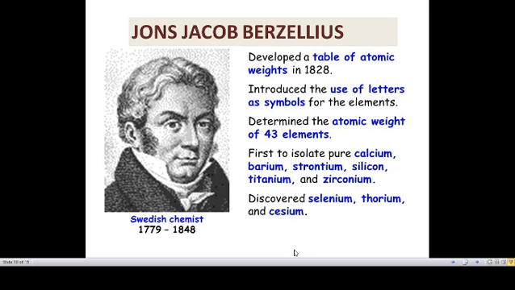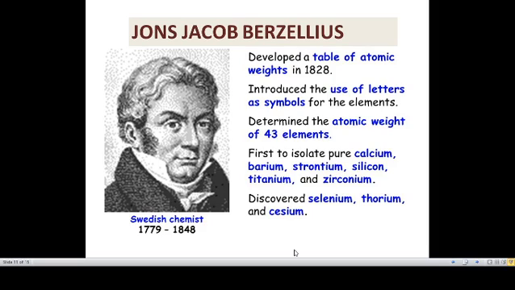And the next, fifth one, Johannes Jacob Berzelius. He was a Swedish chemist. He developed a table of atomic weights because each element differs in its weight. And also he introduced the use of letters as symbols for the elements.